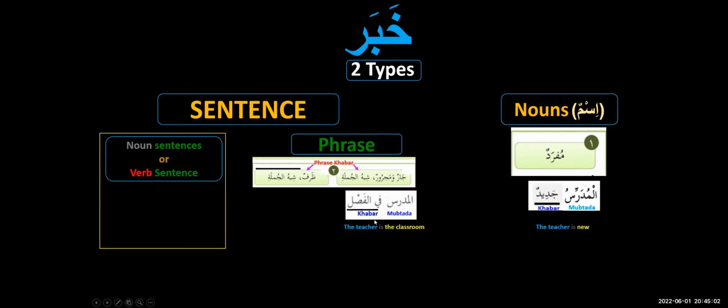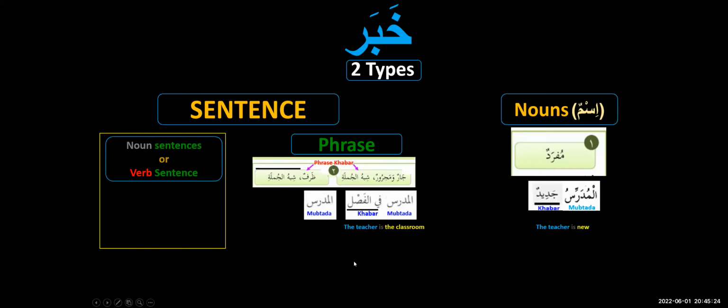So this fil fasl is our phrase khabar. But shibhul jumla, phrase sentences, are of two types. One type, this one which we have seen, will have a harf jar in it. As we can see, fi is a harf jar. So this will be called shibhul jumla jar majroor, right? There's another type of shibhul jumla as well. In that we have an adverb.